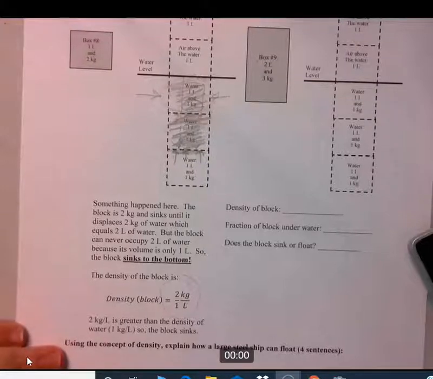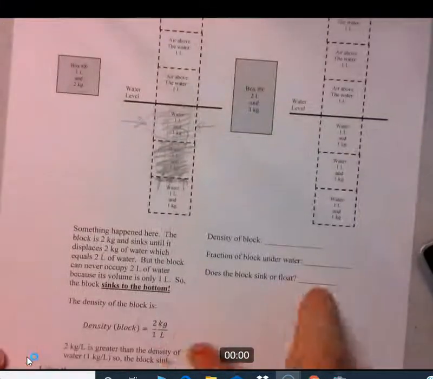Okay, so I'm going to leave this last one for you. It's going to ask you, does the block sink or float? And then the 2 on the previous page. If you have any questions, you can email them to me.